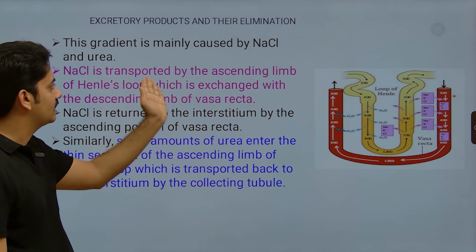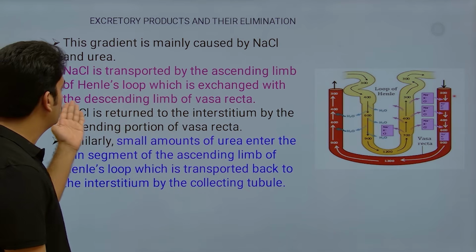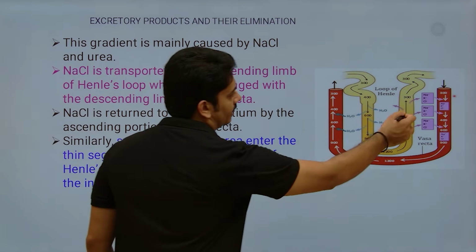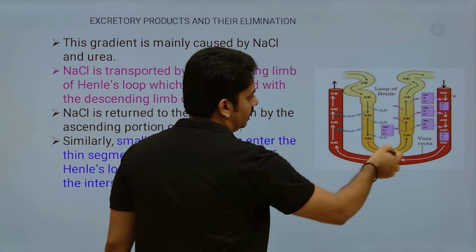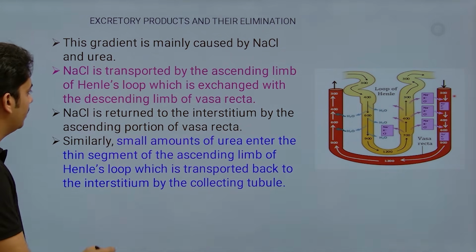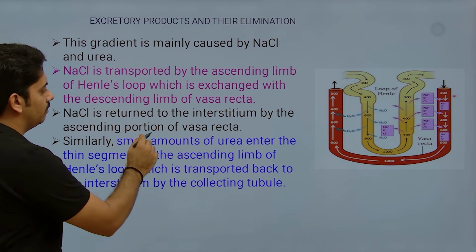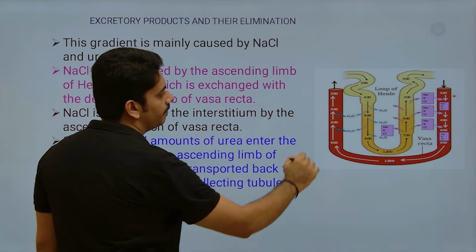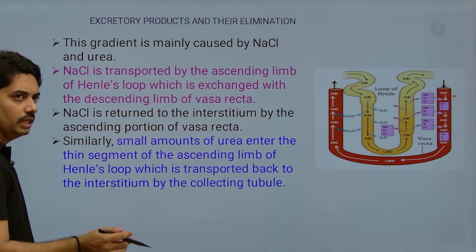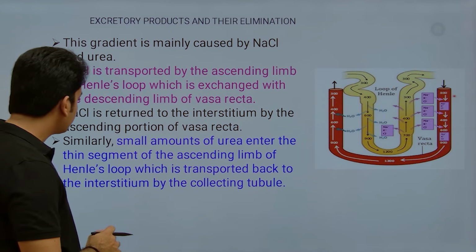NaCl is transported by the ascending limb of Henle, which is exchanged with the descending limb of vasa recta. Here you can see NaCl is exchanged, and that is exchanged with the descending limb of vasa recta. NaCl is returned to the interstitium by the ascending portion of the vasa recta. Here again it is returned to the interstitium only, because the interstitium needs to maintain high osmolarity.